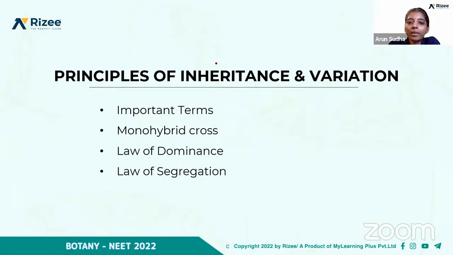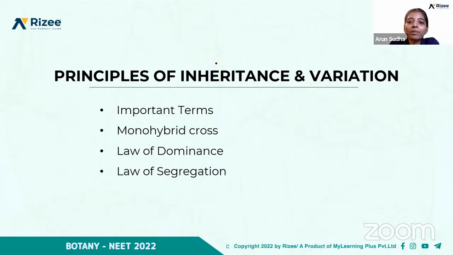So what do you mean by principles of inheritance and variation? You would have heard many things about genetics, right? So what is genetics? It is about the genes and chromosomes, that is, how the characters are transferred from the parent to progeny, right?